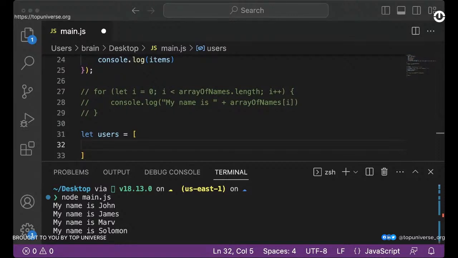Someone is saying, to make use of the terminal output, must I have Node.js? Yeah, you should have Node.js.